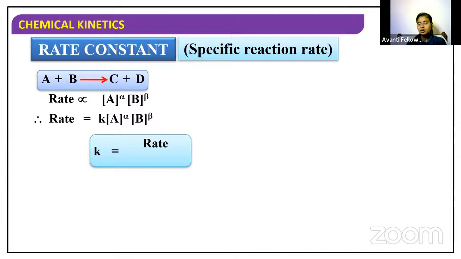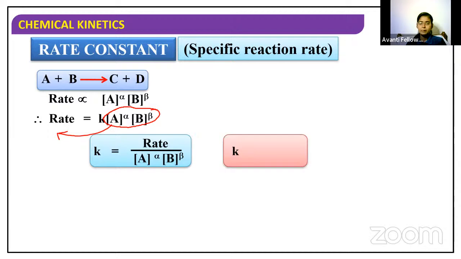That rate constant is equal to rate divided by the concentration of A and B. So if you take this entire A and B to the other side, it will go to the denominator, no? So K is equal to rate by the concentration of the reactants. Got it? If the concentrations are equal to 1, if you multiply those two and it comes out to be 1, then K is equal to the rate.